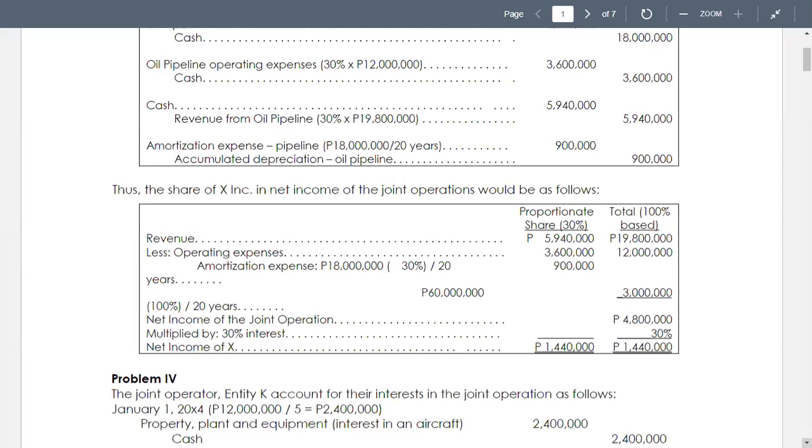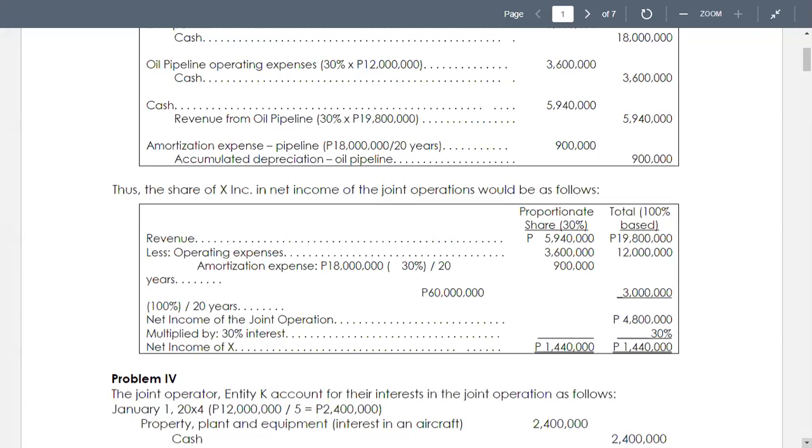The difference, that's the net income of the joint operation of 4.8 million. 30% of that will go to X. So the net income of X is 1,440,000. Okay, we go to problem number 4.